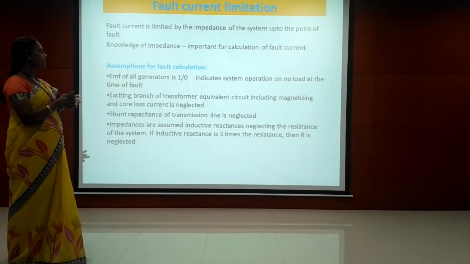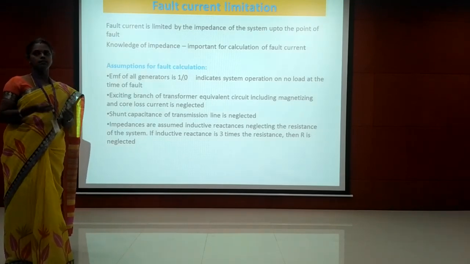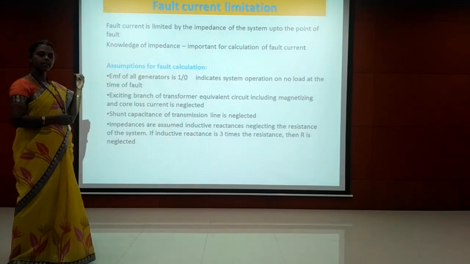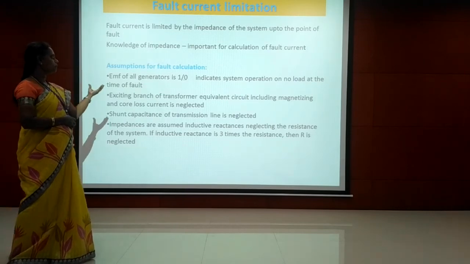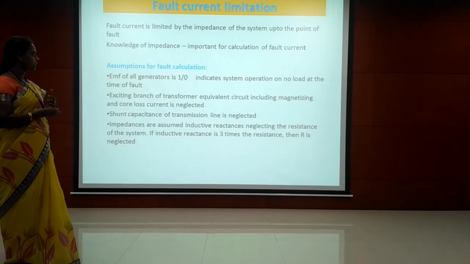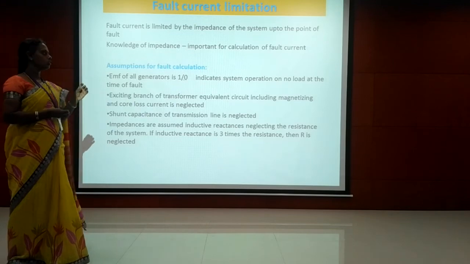Fault current limitation. The fault current is limited by the impedance. Mainly, if the impedance is less, the fault current is very high, right? So we have to limit the fault current up to the faulty part, and so we have to know about the impedance which is connected in the power system, and it is very important for the calculation of fault current.